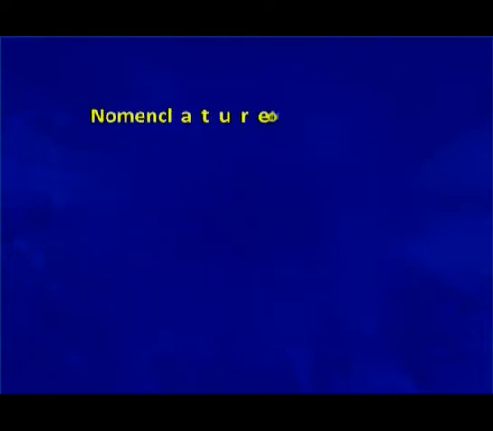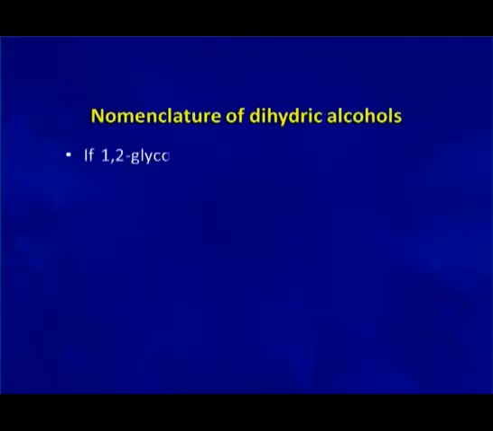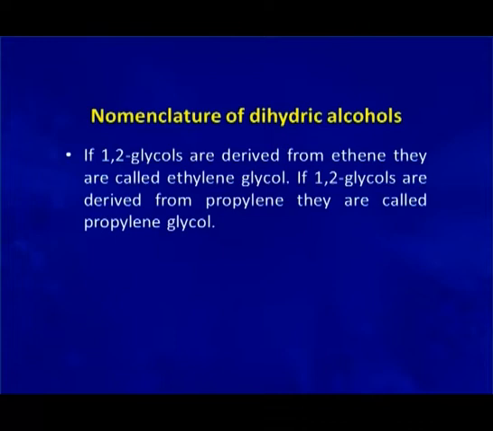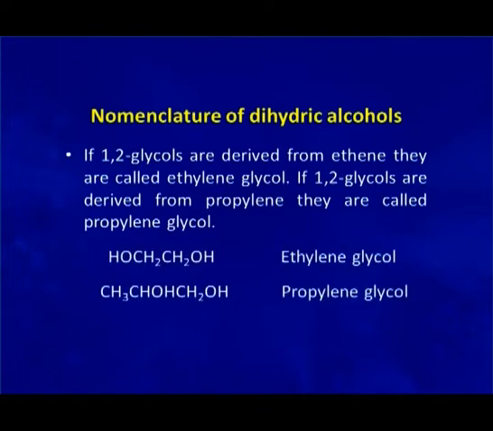We will now discuss the nomenclature of dihydric alcohols. The common names given to the dihydric alcohols are on the basis of the alkenes from which they have been derived. For example, 1,2 glycols, if derived from ethene, are called ethylene glycol. If a 1,2 glycol is derived from propylene, the final molecule is propylene glycol, but this is the common name given to alpha glycols.